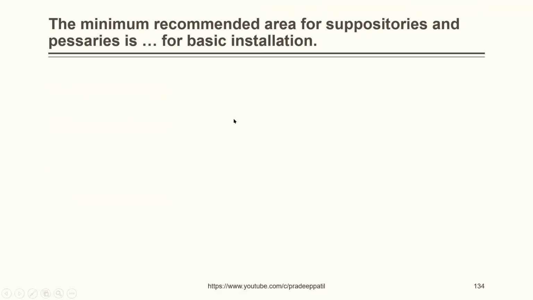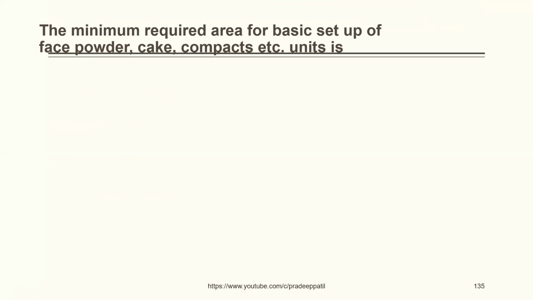The minimum recommended area for suppositories and pessaries is dash for basic installation: 10 square meters, 20 square meters, 30 square meters, or 60 square meters. The correct answer is 20 square meters. The minimum required area for basic setup of face powder, cake, compacts, etc. unit is 10 square meters, 15 square meters, 20 square meters, 25 square meters. The correct answer is 15 square meters.